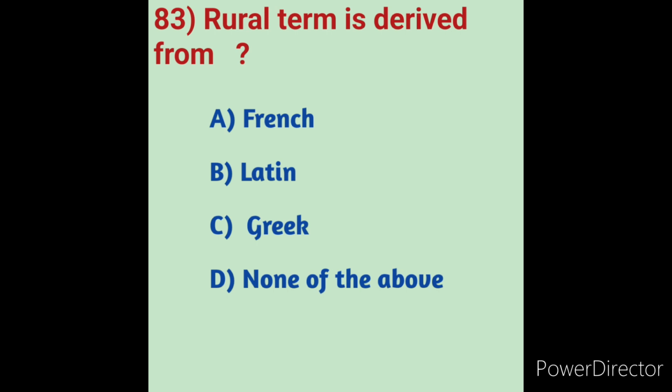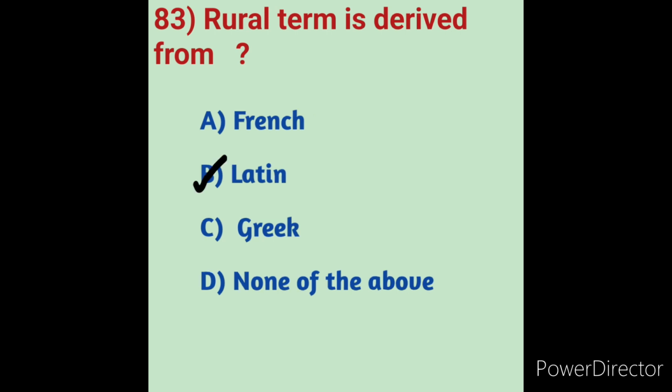It is generally said that rural areas house up to 70% of India's population. Rural India contributes a large chunk to India's GDP by way of agriculture, self-employment, services, construction, etc. So the word rural is derived from the Latin word, and option B is the correct answer.